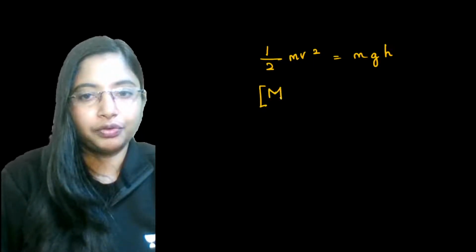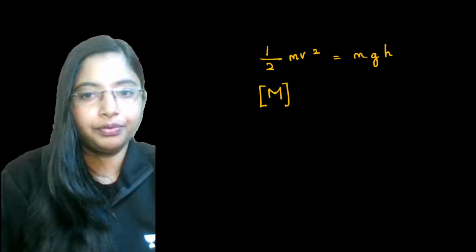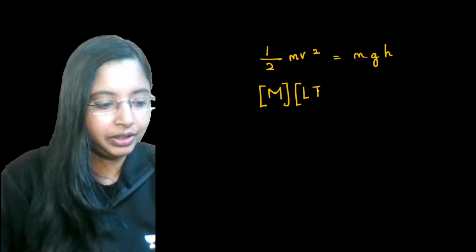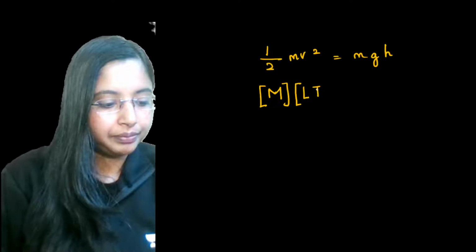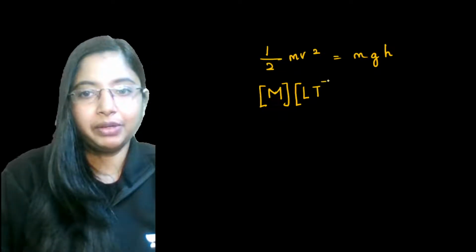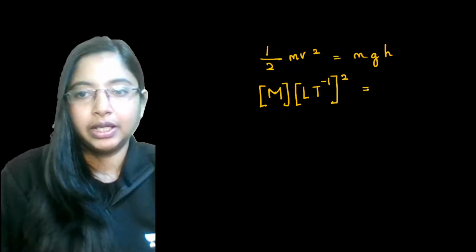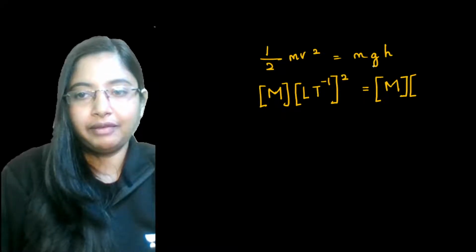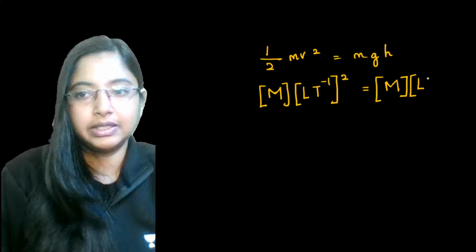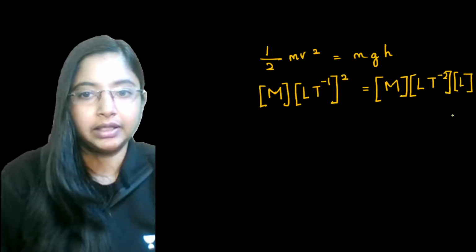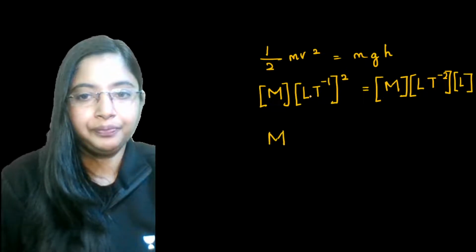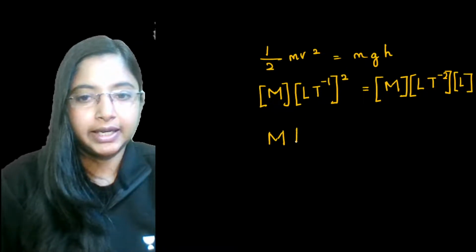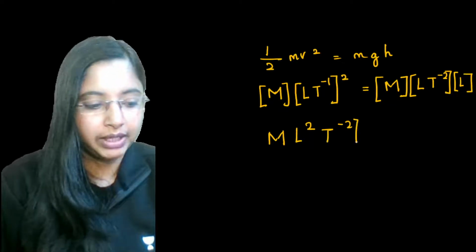Mass has a dimension of M, velocity has a dimension of L t to the power minus 1, the whole squared. Here mass is M, and acceleration due to gravity is L t to the power minus 2, and height is length, so again L. So this becomes M L square t to the power minus 2.